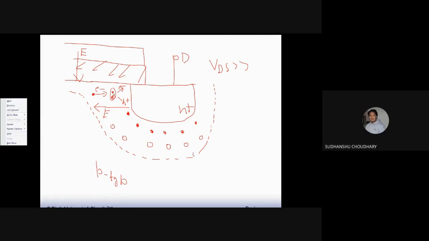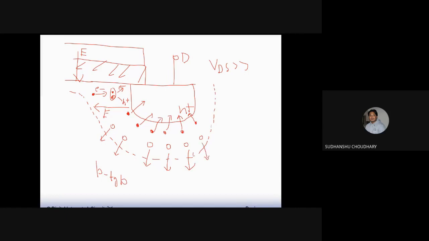So electrons move into the drain from all sides. So this is equivalent to, as I said, the avalanche effect, where carrier multiplication is happening, and the holes move into the P substrate. Okay, so you have a current.